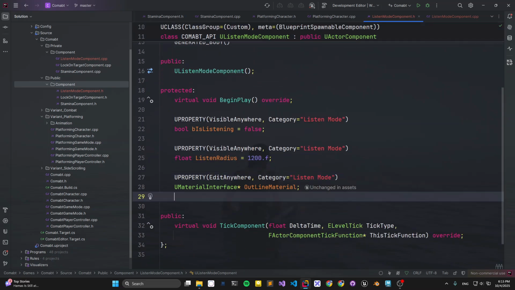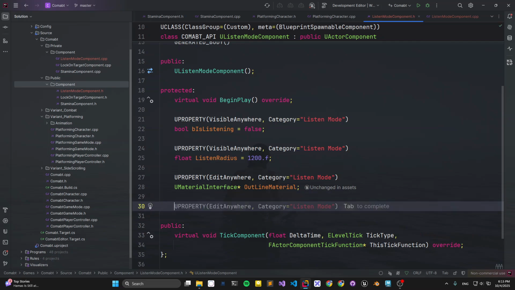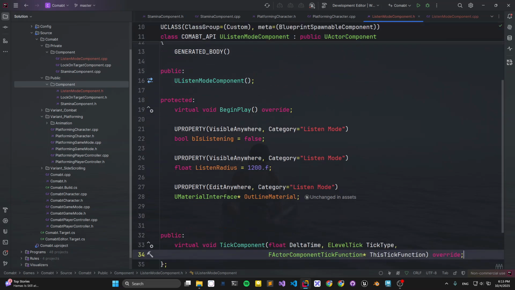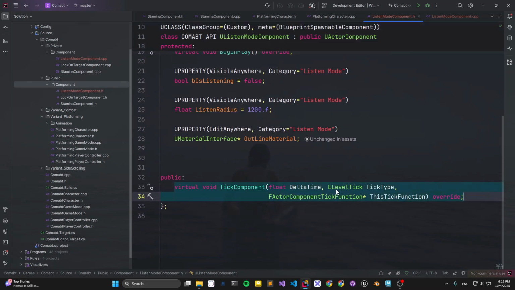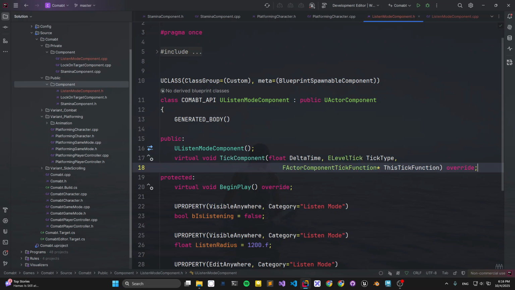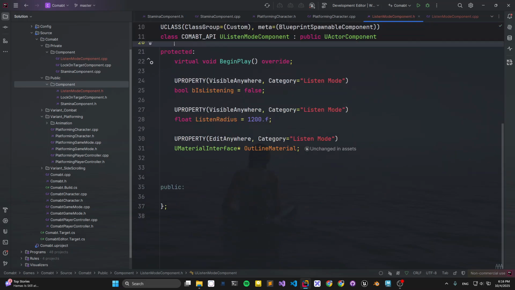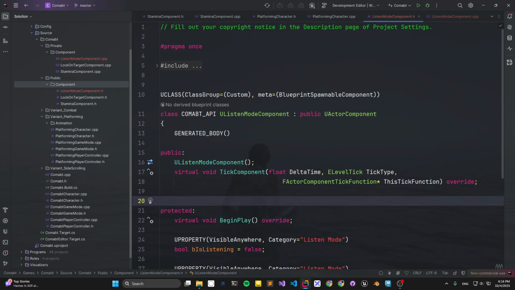And then maybe we can use a timer to handle the fade out or fade in when starting to listen. Let's create that later. Let's create the public functions. Maybe we just put this inside this one and delete this public.